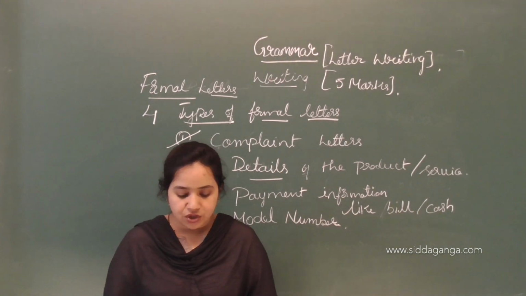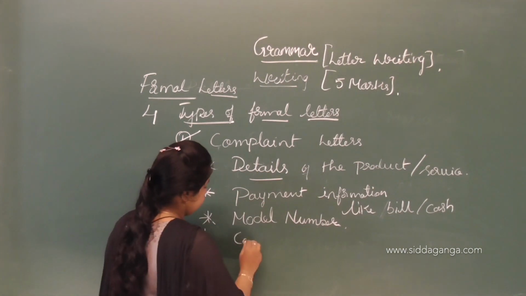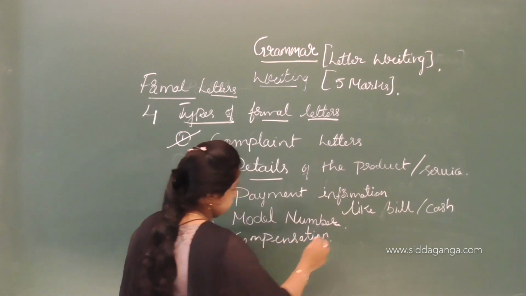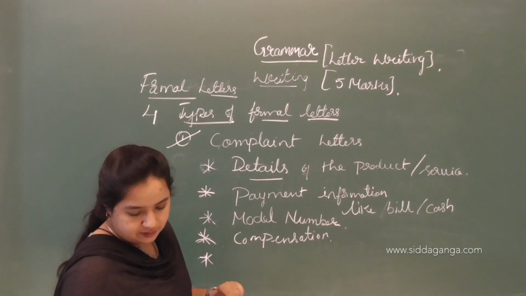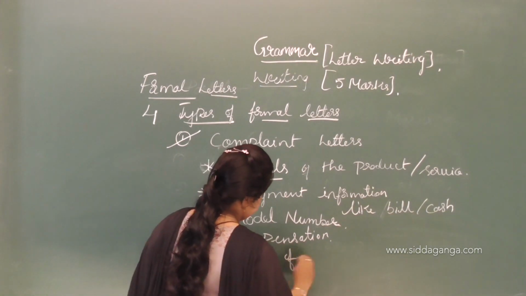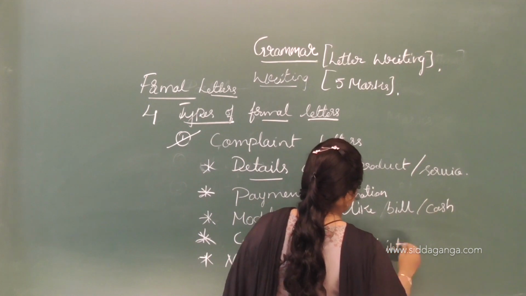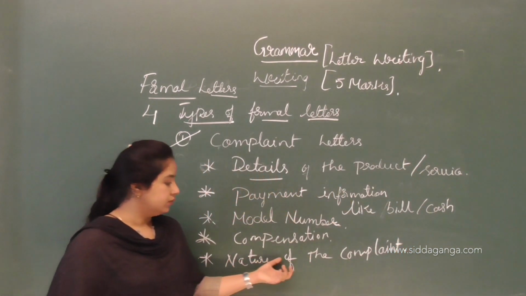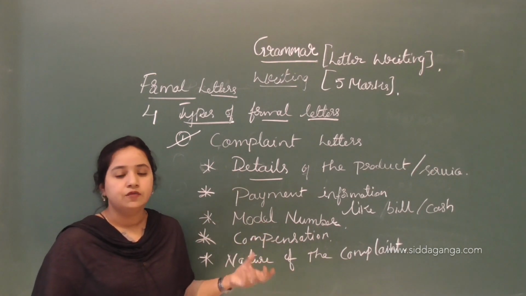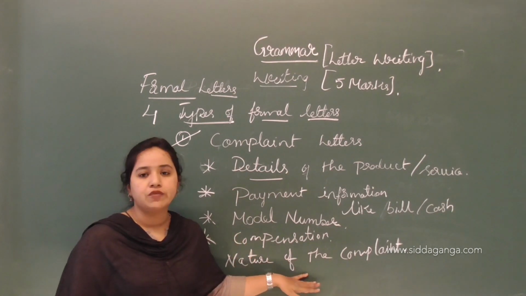And the next is nature of complaint. After compensation comes nature of complaint. Now you have to come to the complaint. What problem are you getting when you receive the product from the company? What problems are you facing with it? Now you should write it here.